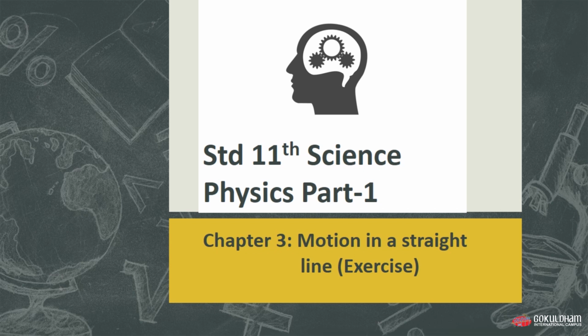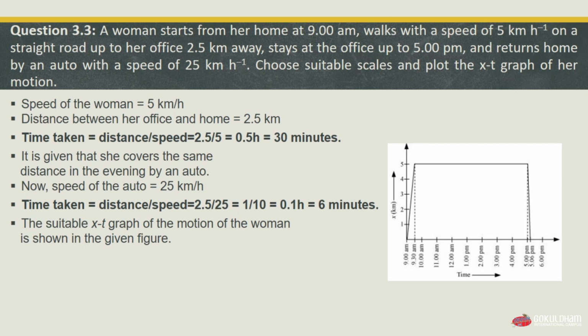As we all know, for standard 11 science in physics part 1 we have completed our chapter 3, motion in a straight line. Today we are going to solve some questions from the exercise of this chapter 3. So let's start. The first question that we are going to solve is question 3.3, which is: